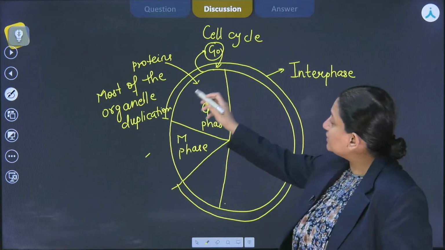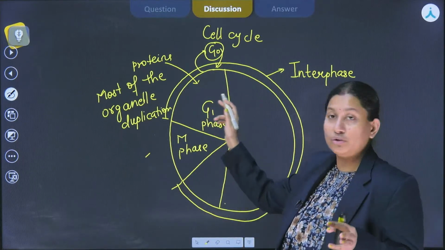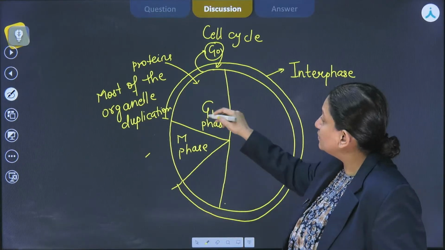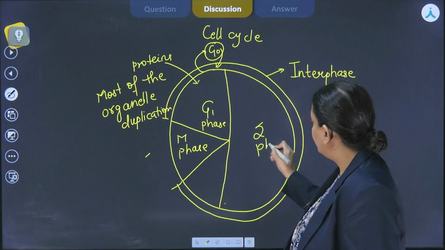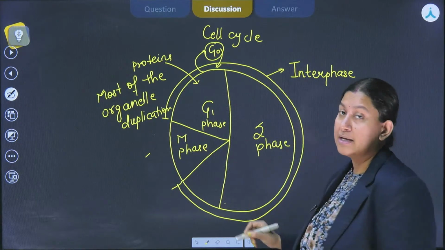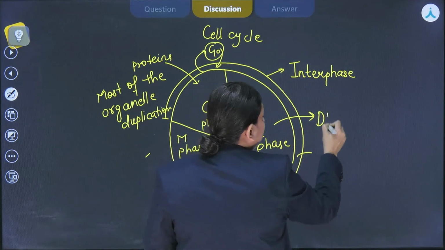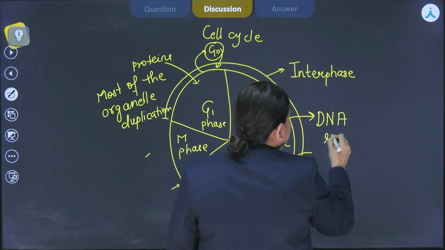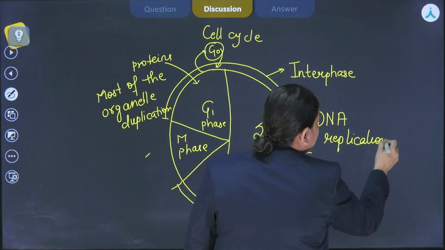In that particular case, after the organelle duplication is done, a major amount of cell growth is also going to happen in this particular phase. Then the cell will enter into S phase, which is the synthesis phase. The characteristic event of this particular phase is the DNA replication, right?